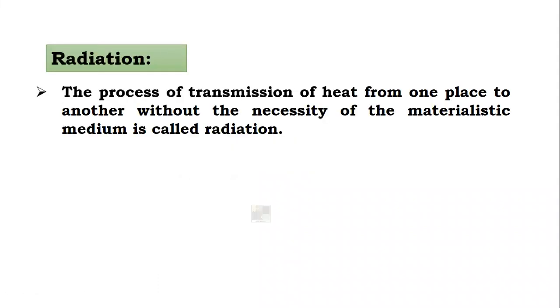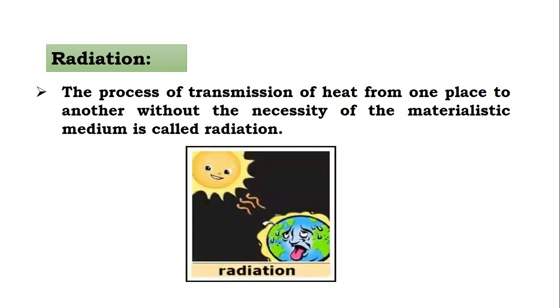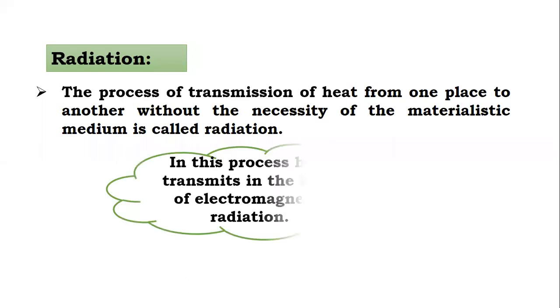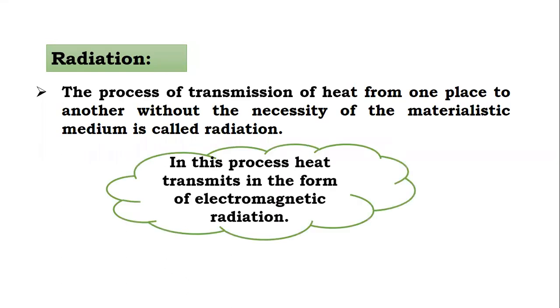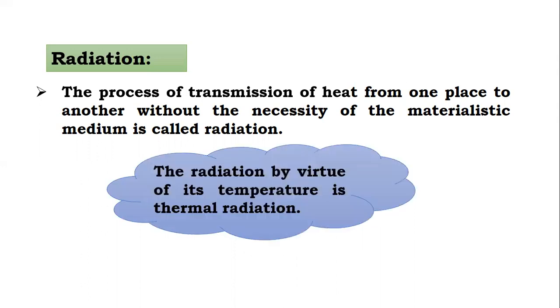Now next one is radiation. Now what is radiation? Radiation means the process of transmission of heat from one place to another without the necessity of a material medium. In this process, heat is transmitted in the form of electromagnetic radiation. The radiation emitted by virtue of its temperature is thermal radiation.